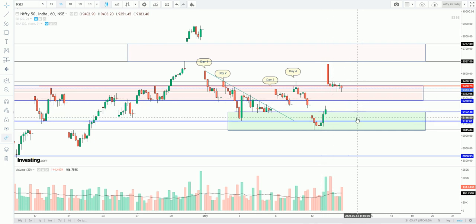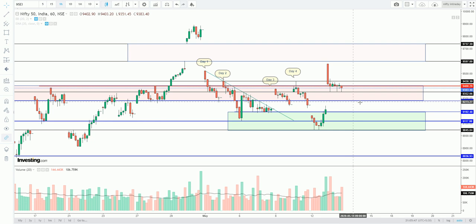So there is definitely going to be a fight tomorrow. The expiry will be more of a fight between the bulls and the bears, with the global tensions around. We can say that 9200 and 9400 will be the range for tomorrow, depending upon the opening. If there is a gap down opening tomorrow, then definitely this zone will act as a strong resistance.